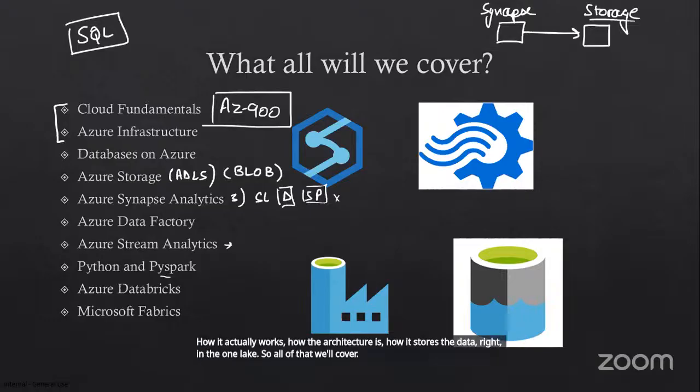And then there are certain other topics that we have not mentioned here, but that you will be covering in depth. For example, Microsoft Entra ID. That is the identity and access management solution in Azure, and you need to know that. Entra ID is important because working with Databricks and all, you need to authenticate these resources onto your Azure-based resources. To do that, you need to understand what Entra ID is. So that is also something that we'll understand in the Azure infrastructure and cloud fundamentals.